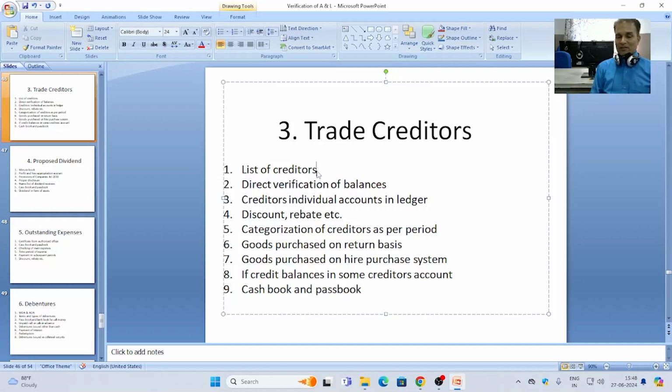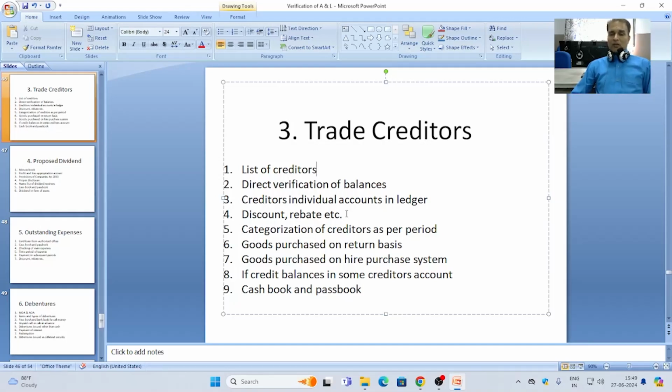Creditors' individual accounts in the business ledger book should be verified by the auditor. By verification of the individual account of creditors, an auditor can get information regarding the opening balance, purchases during the year, payments during the year, and the closing balance of the particular creditor.